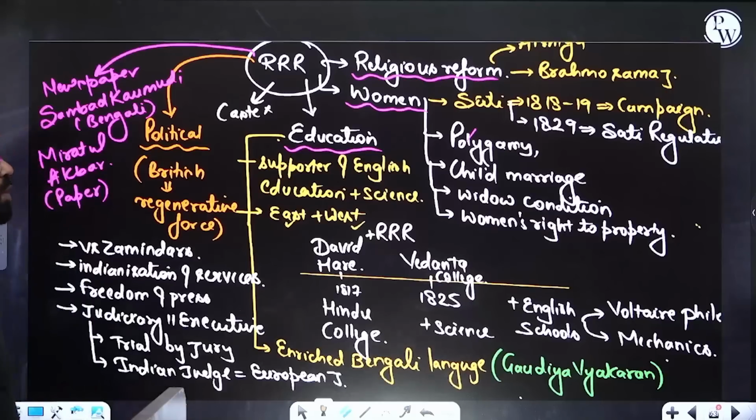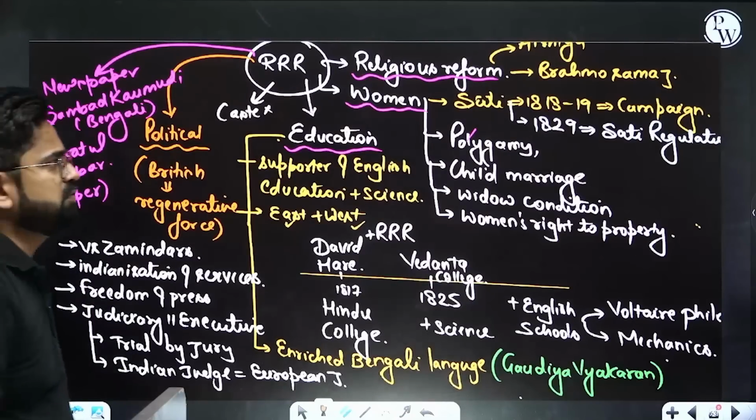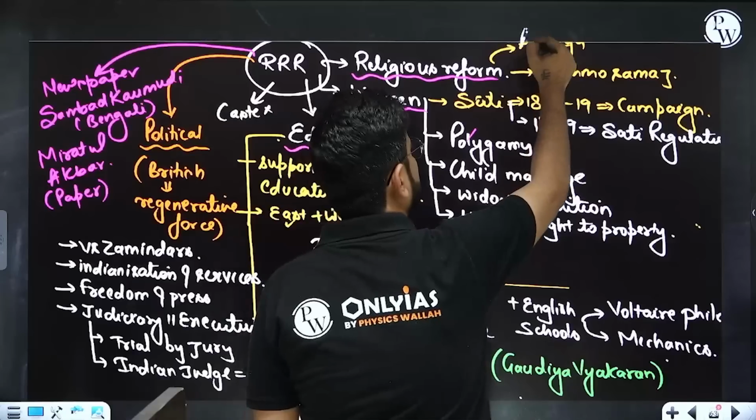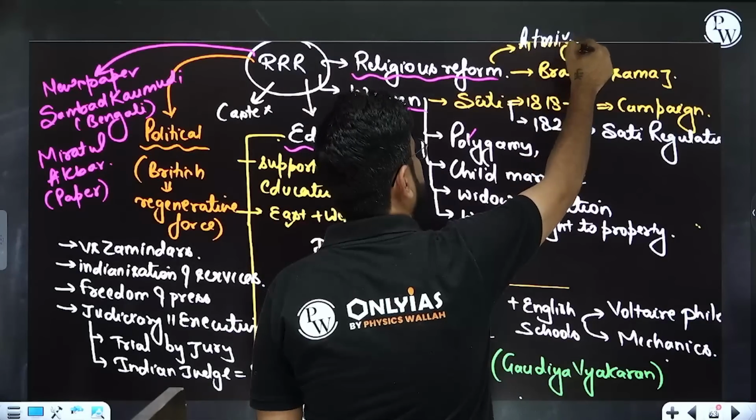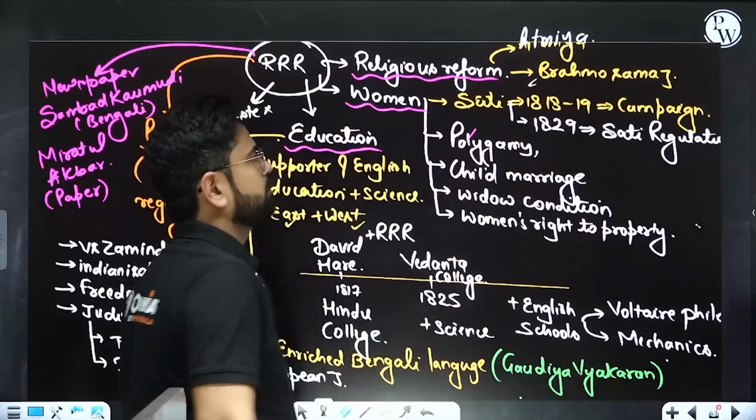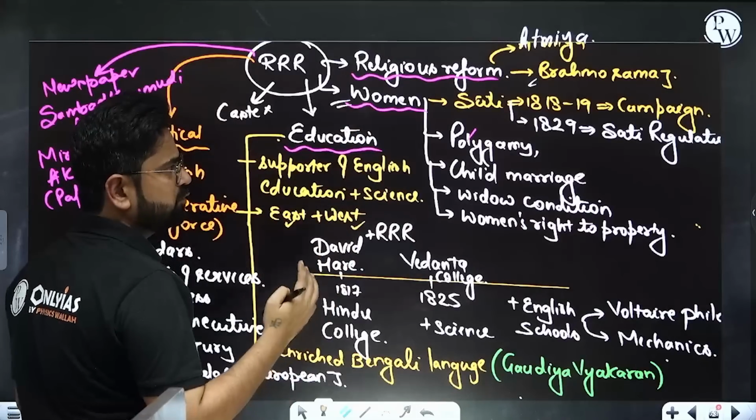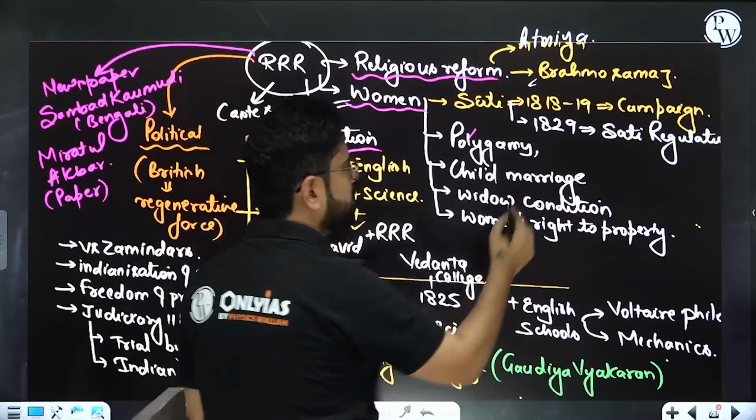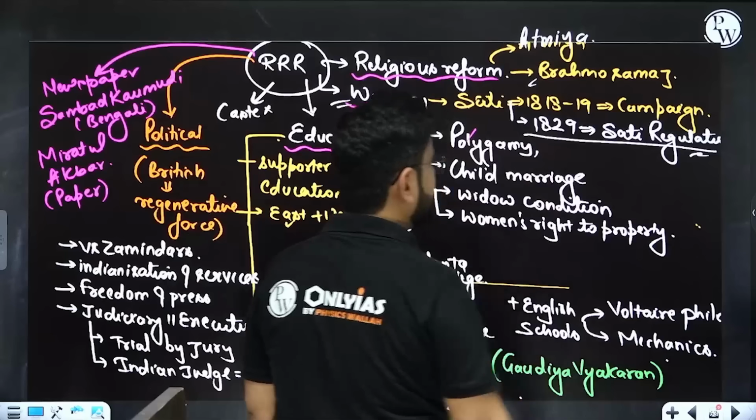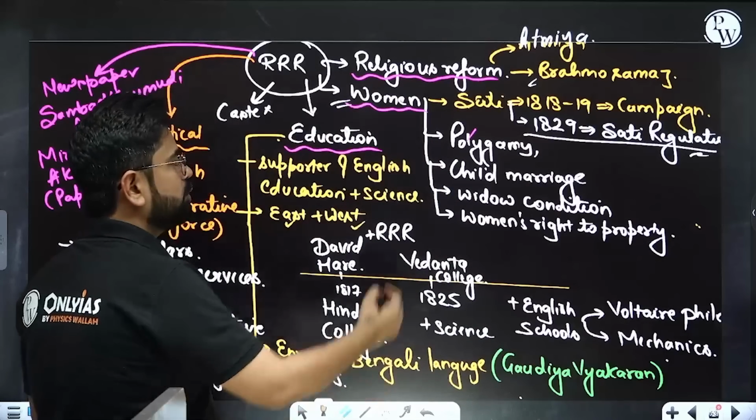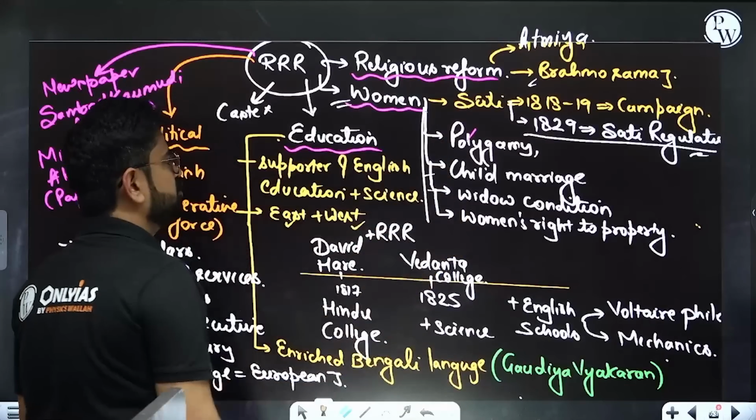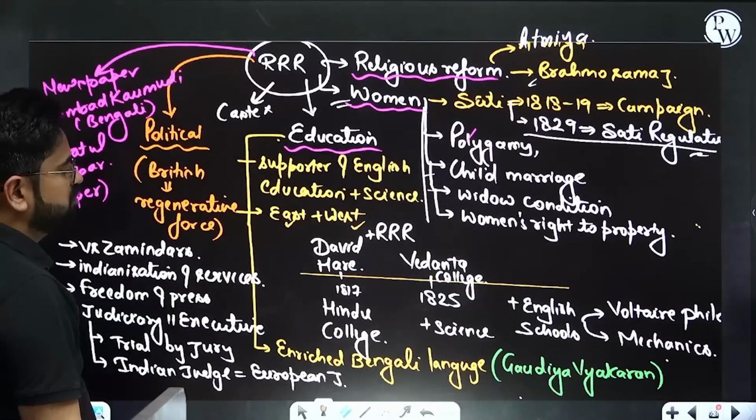Okay, so the most famous one is again Raja Ram Mohan Roy. Raja Ram Mohan Roy is associated with Atmiya Sabha. He established Atmiya Sabha and then Brahmo Samaj. Another thing is his campaign for women. He fought for women, and eventually it led to the passing of the Sati Regulation Act in 1829. He was opposing polygamy, child marriage, all the issues with respect to marriage and women.